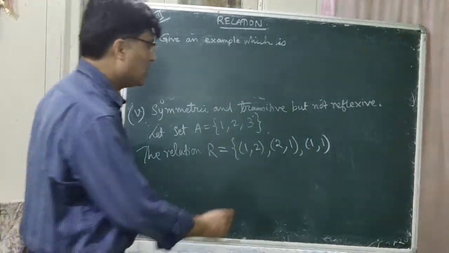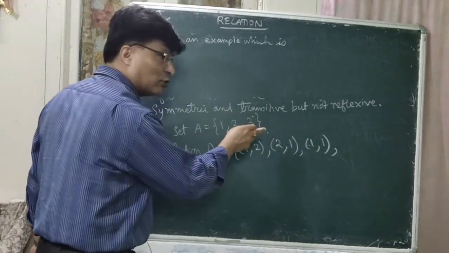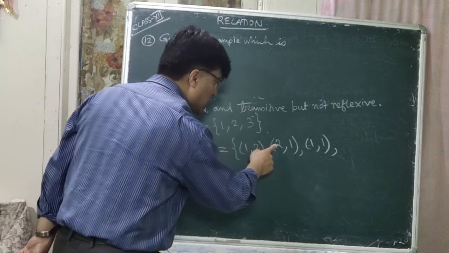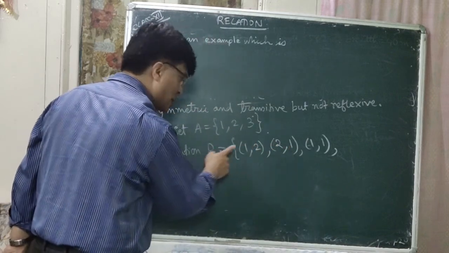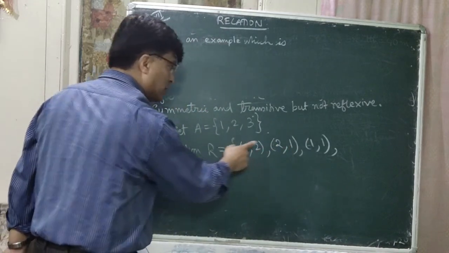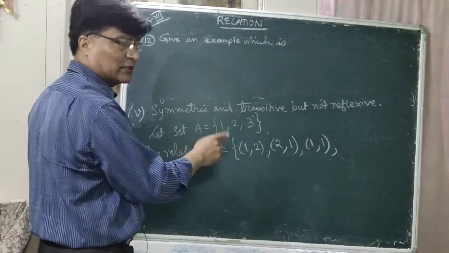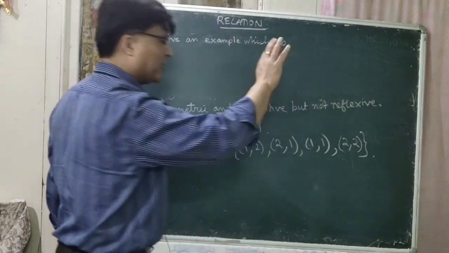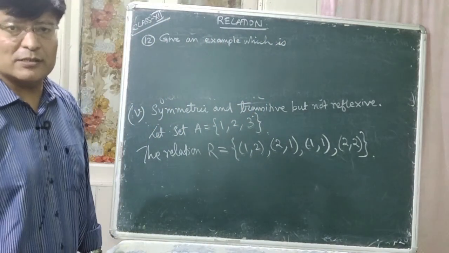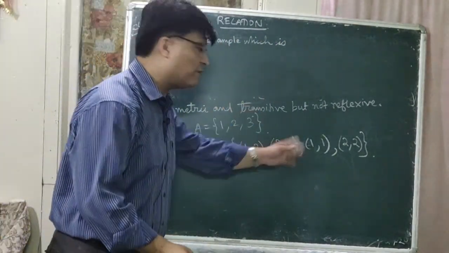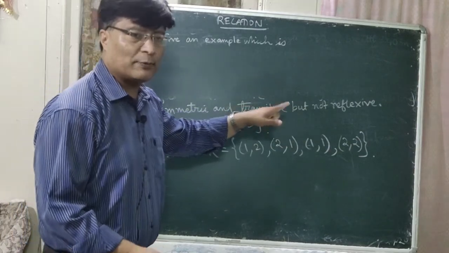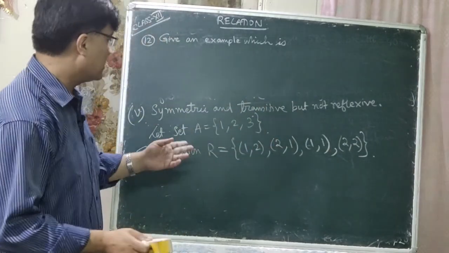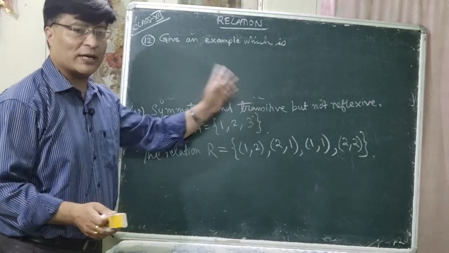If 1, 2 is there, 2, 1 is there, 1, 1 should be there according to the definition of transitive, isn't it? Again, if you don't write 2, 2 here, it is not transitive, because if 2, 1 is in the relation and 1, 2 is in the relation, then 2, 2 should be in the relation, isn't it? So here 2, 2 should come. Don't write 3, 3 here, because if you write 3, 3, it will be reflexive. But you should give an example which is not reflexive, but it should be symmetric and transitive.